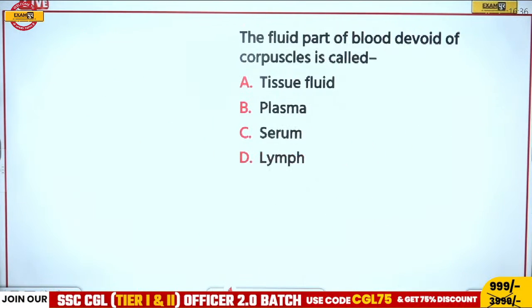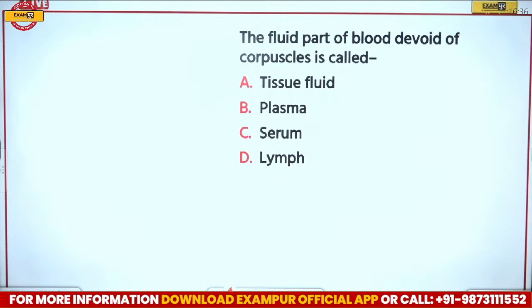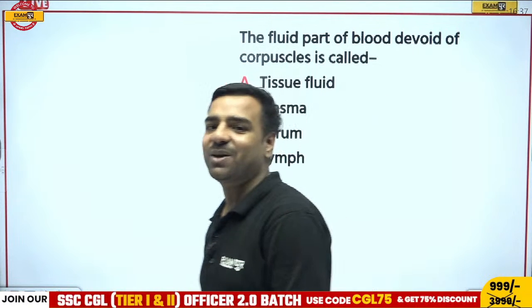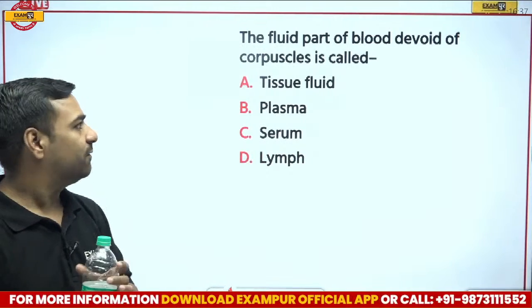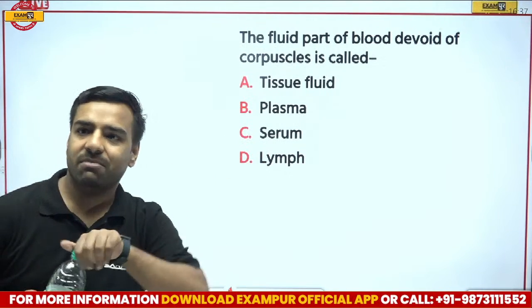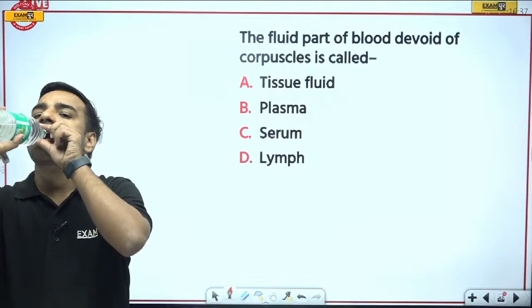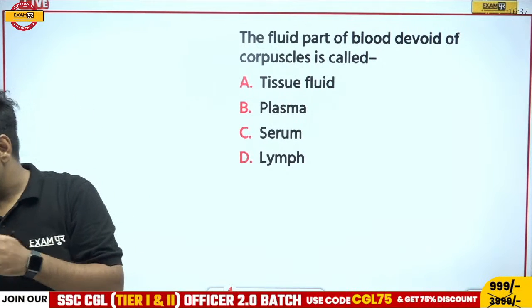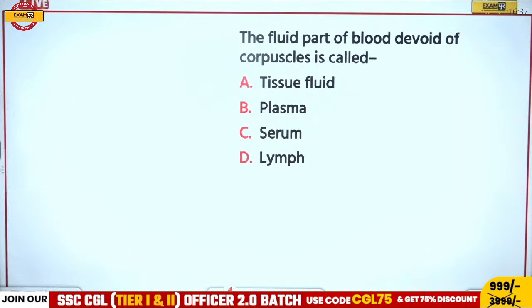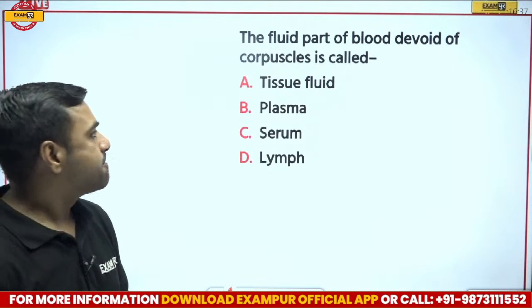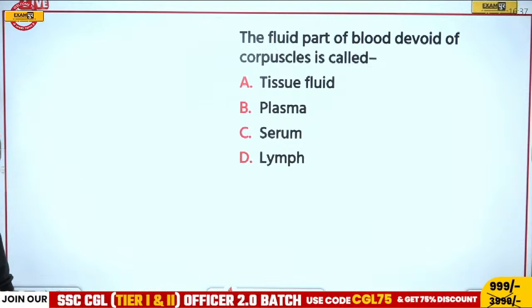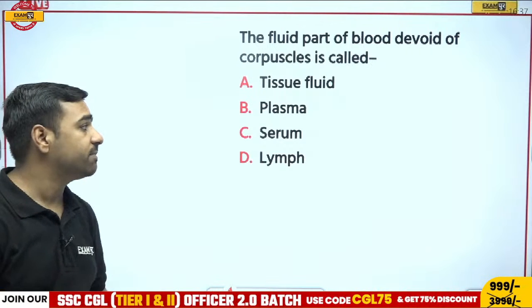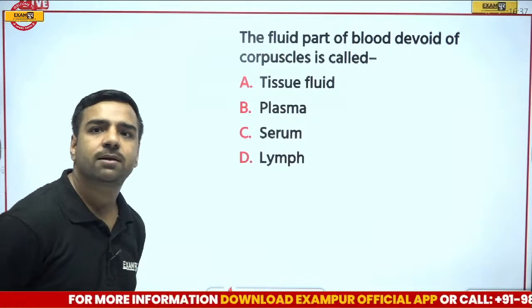Next question that we have is, the fluid part of the blood devoid of corpuscles is called what? Now this one is quite interesting. So we have two questions from this part also. We will be doing an operation on this question again. But before that, I want you to answer. Can you answer this part, everyone? My question is, the fluid part of the blood devoid of corpuscles is called what? Is it tissue fluid? Is it plasma? Is it serum? Or is it lymph?